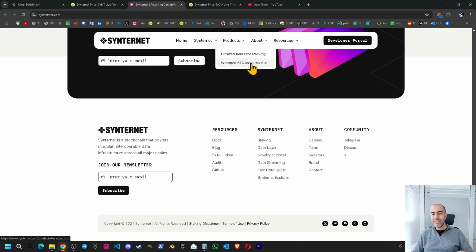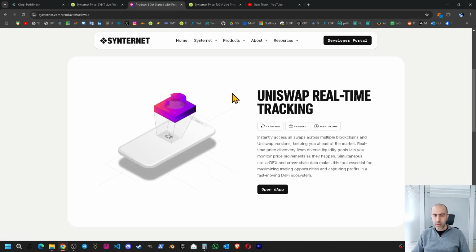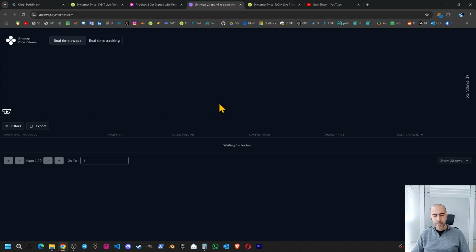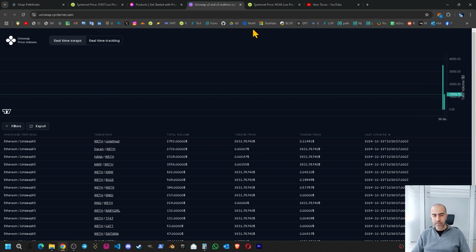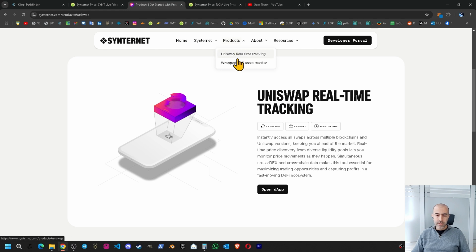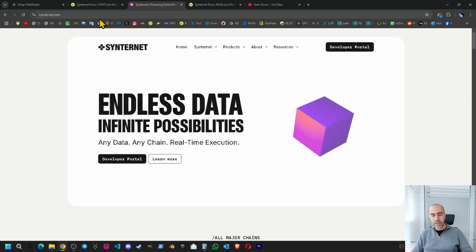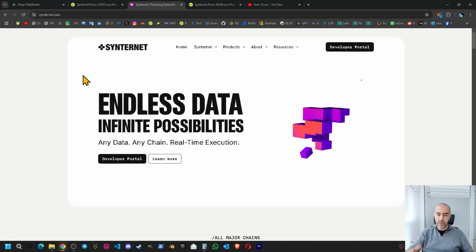So Wrap BTC is not working currently, it will come soon, but the Uniswap real-time tracking is working and we can see it. Open the app, and as you can see, real-time swaps from Uniswap are shown on this page. Of course, it's going to take a little time to load. As you can see, Ethereum Uniswap, a token to WE token, a total worth of $72 is swapped currently, as you can see in here. So these product numbers will increase in time, and hopefully it's going to bring value to this project.